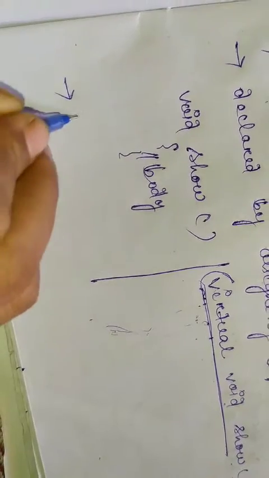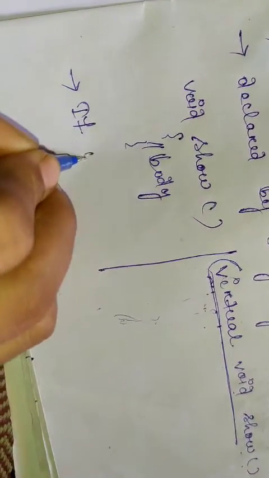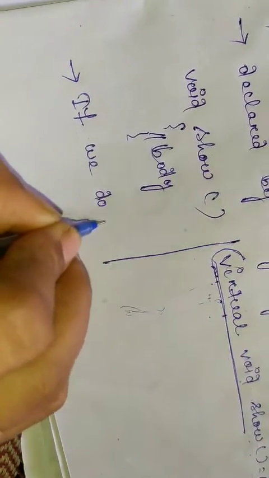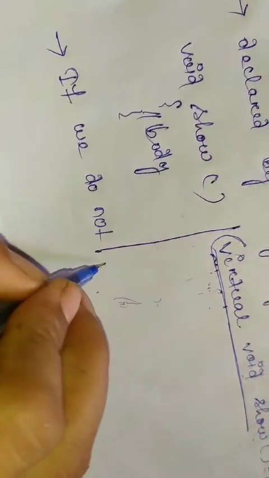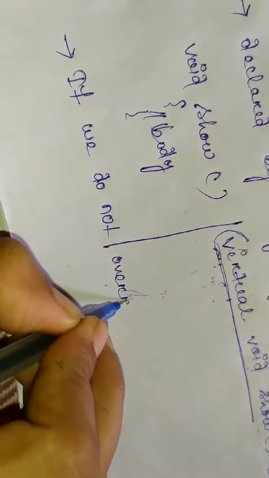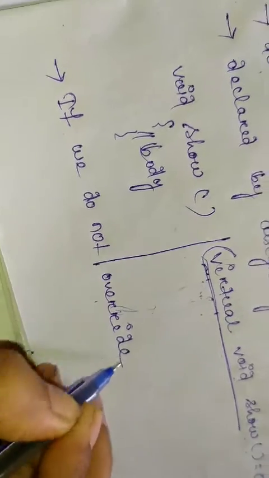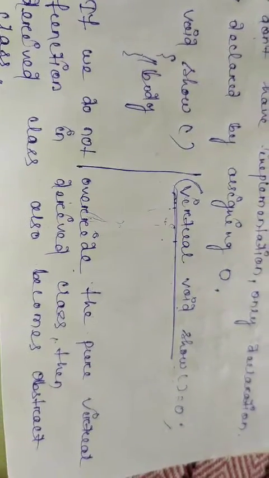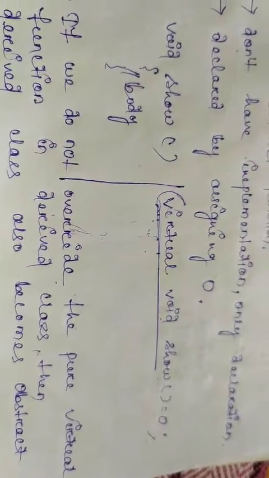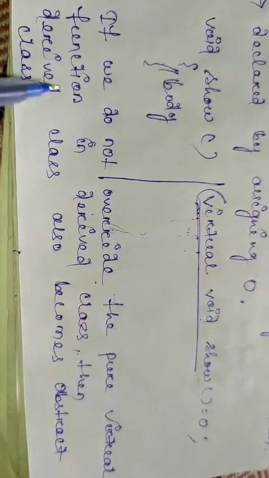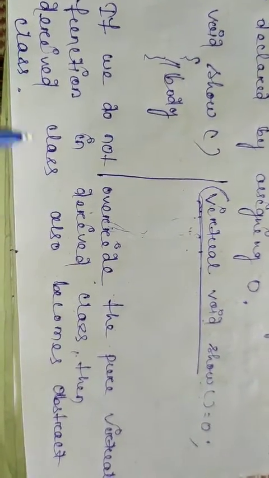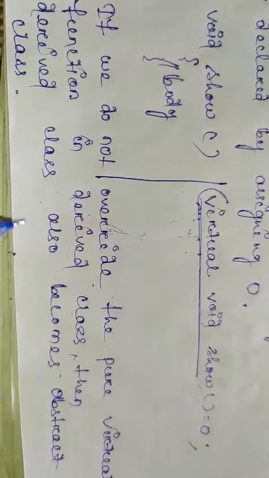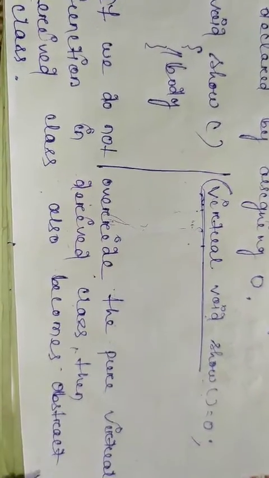Let me write it here: if we do not override the pure virtual function in the derived class, then the derived class also becomes an abstract class.